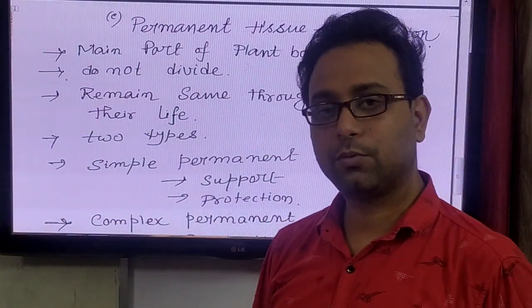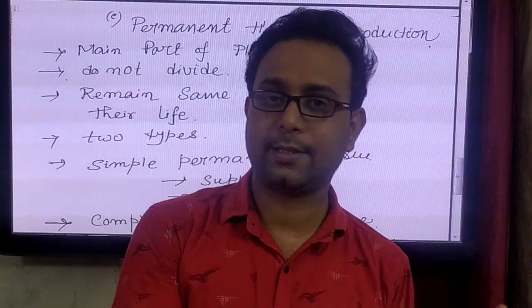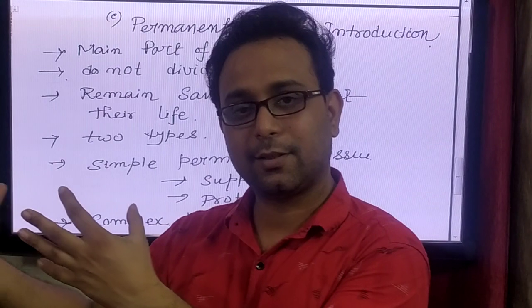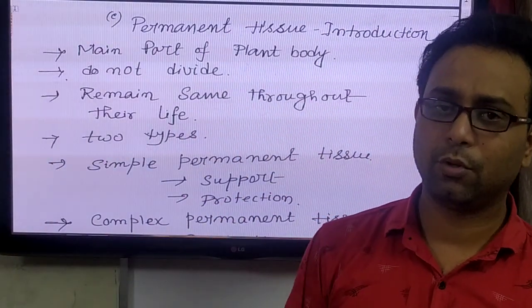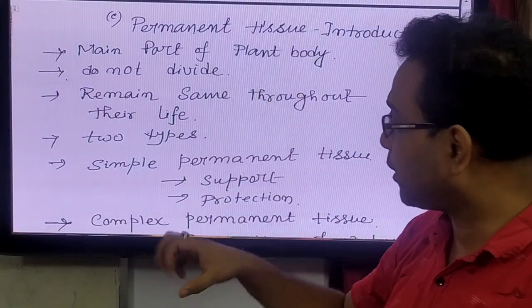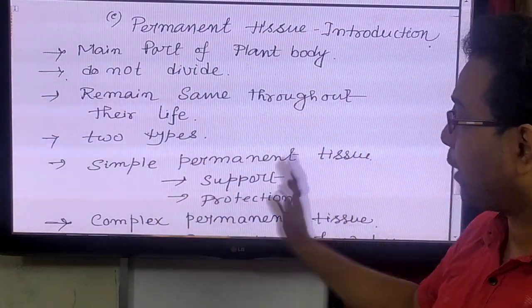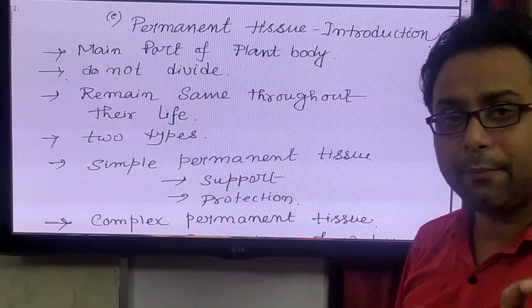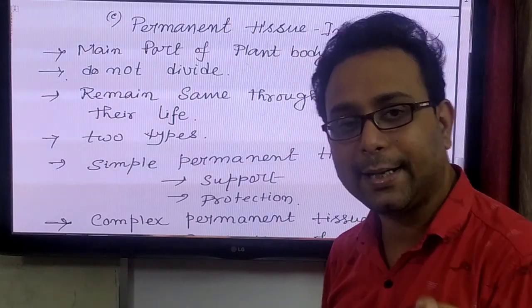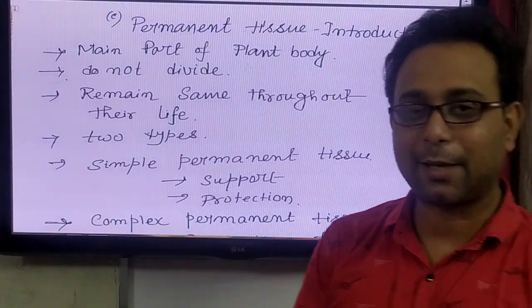Mainly, permanent tissues are classified in different ways. If they have similar types of cells, they are called simple permanent tissue. Where they have different types of cells, they are called complex permanent tissue. On the other hand, we classify permanent tissue according to function. The two types are simple permanent tissue and complex permanent tissue. Simple permanent tissue means they have only a single type of cells, like parenchyma, collenchyma, sclerenchyma, all have only a single type of cells.